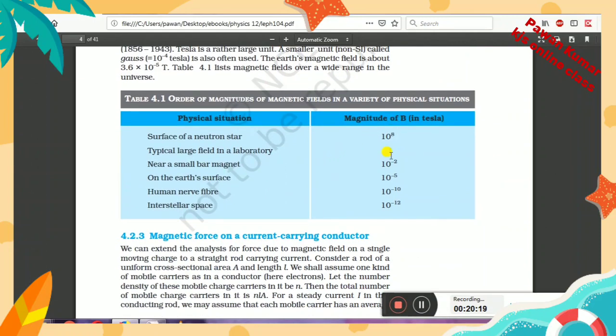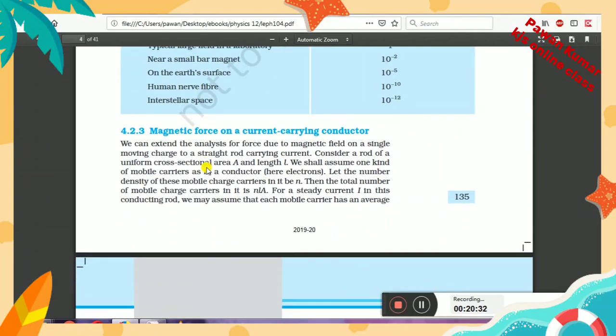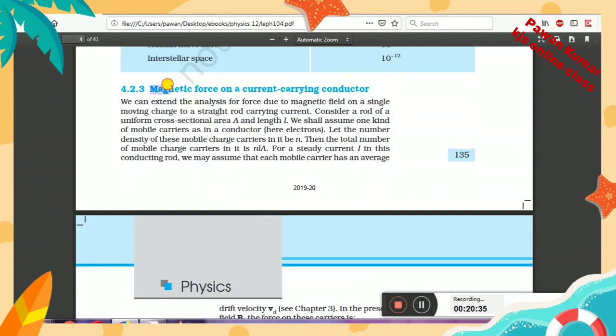This is the magnitude of magnetic field on various surfaces. You can see on the surface of earth, just like we studied just now, 10 to the power minus 5 order is the magnitude of magnetic field on many surfaces. It is given here. After this, we know that magnetic field can apply force on a charged particle like electric field does. So can we say that magnetic field applies force on a current carrying conductor also, that the force produced by magnetic field can push a current carrying conductor also?